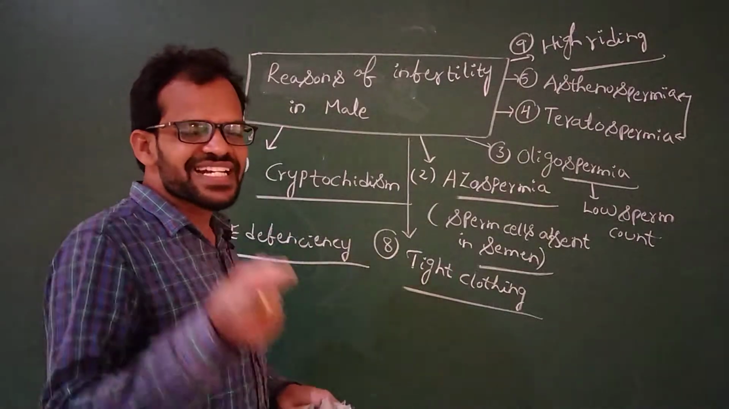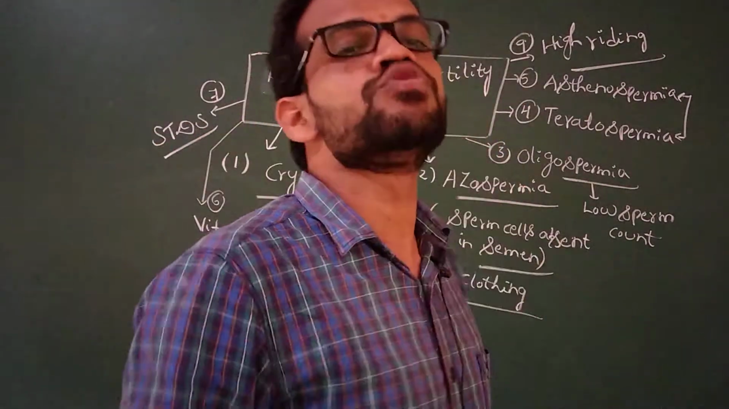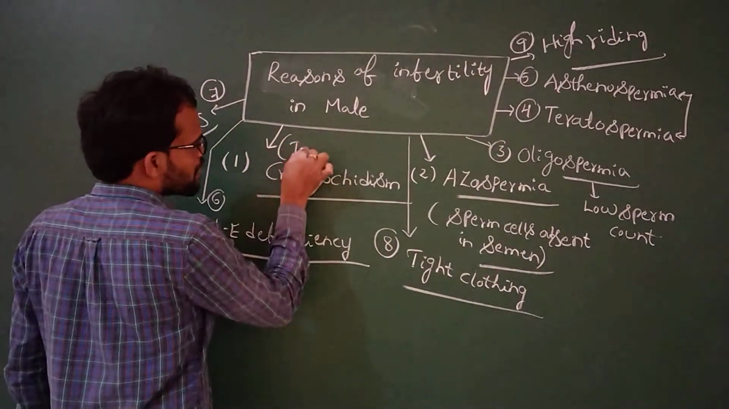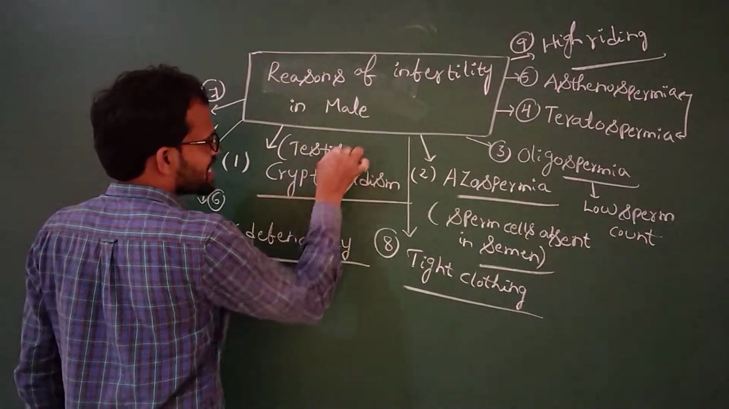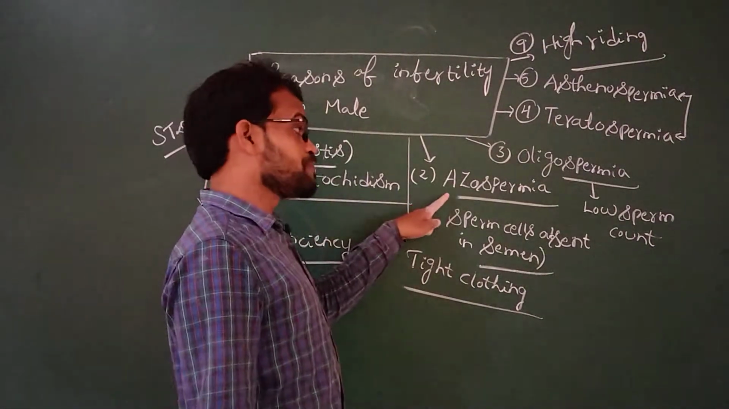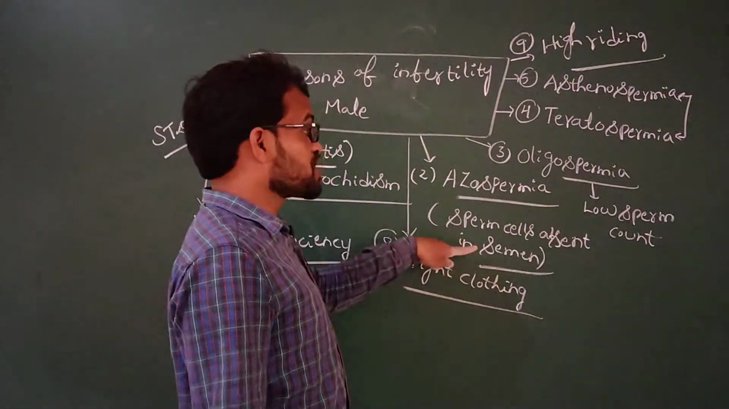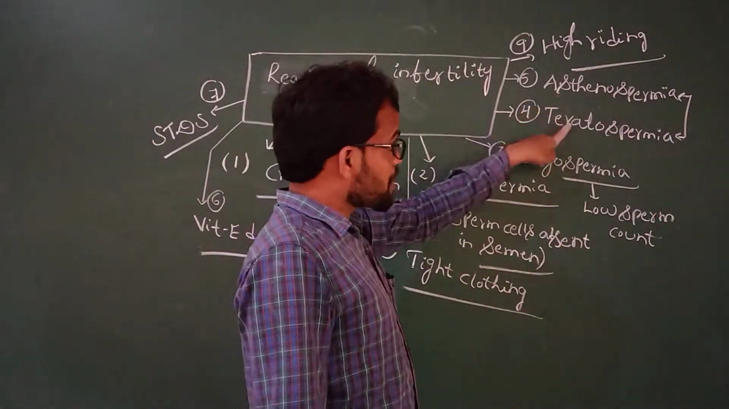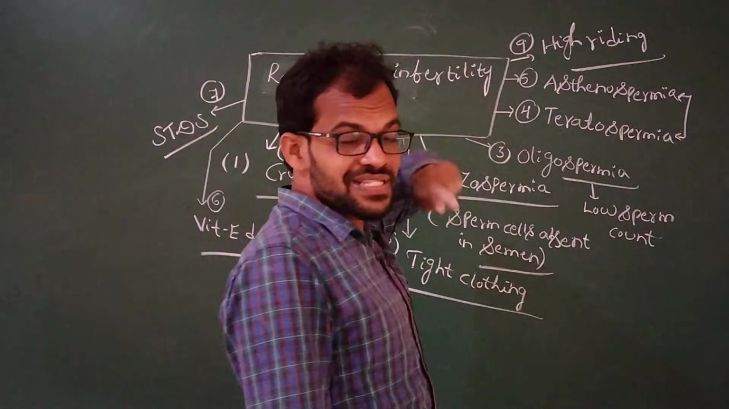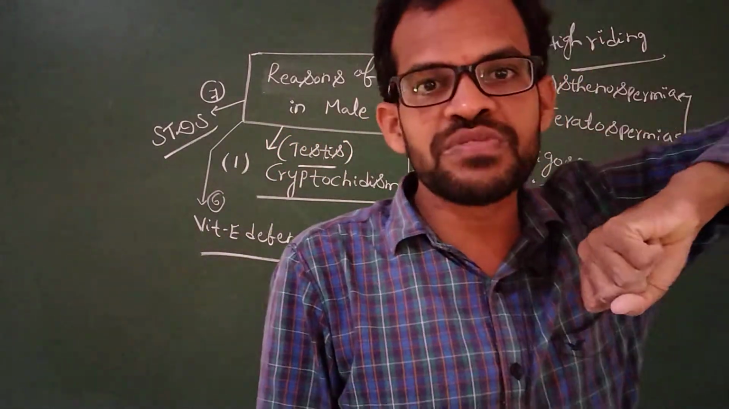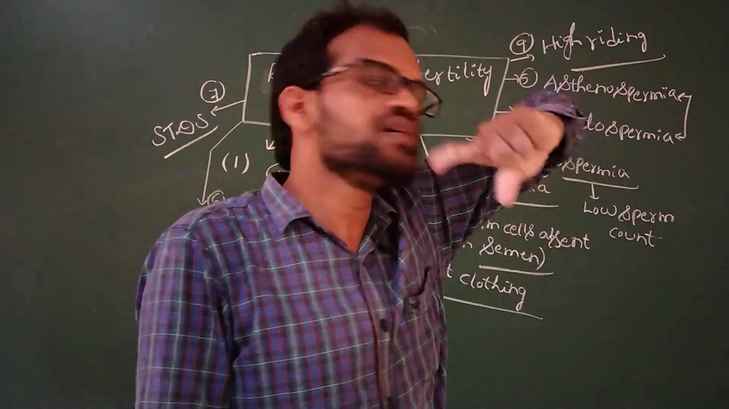Cryptorchidism means the testes are located inside the abdominal cavity. Next condition, azoospermia: sperm cells are absent. Oligospermia: sperm cells are low in count. Asthenospermia. Teratospermia is nothing but the shape, structure and size of the sperm cell. It is not good, so there is no fusion with the egg cell.